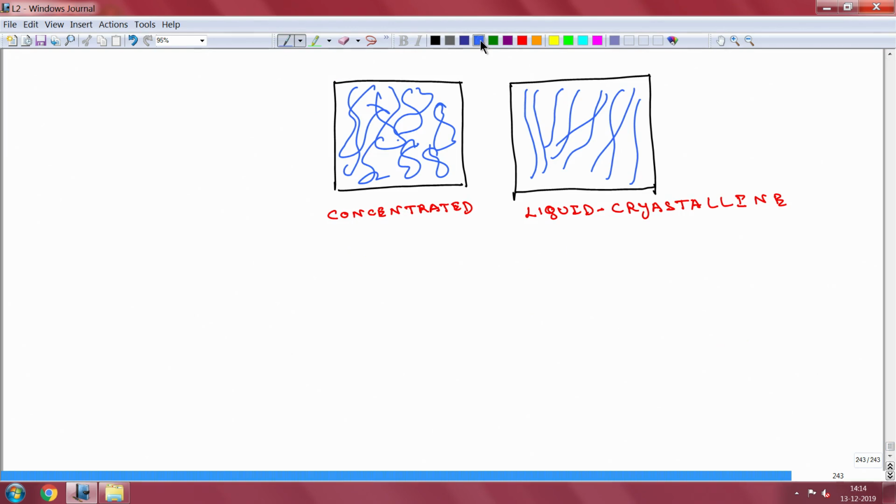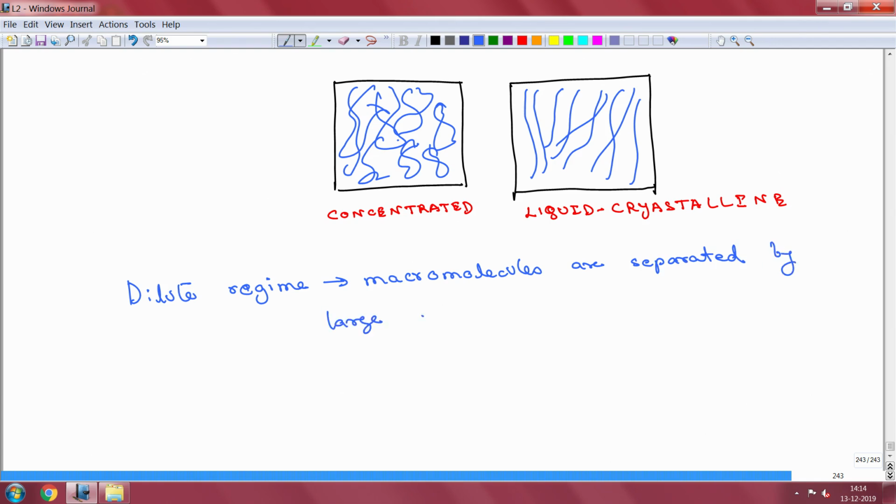So, just to write it down. The first one was the dilute case. So, dilute regime. In this regime, macromolecules are separated by large distances and do not interact significantly.